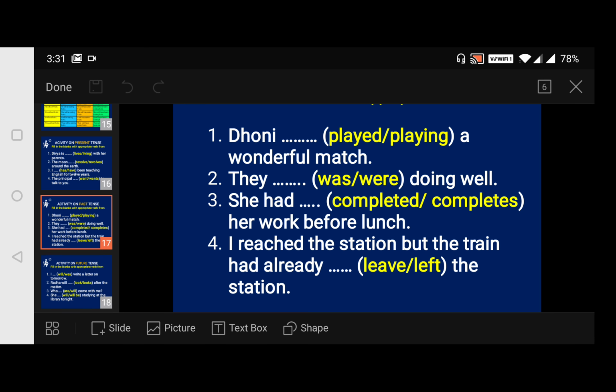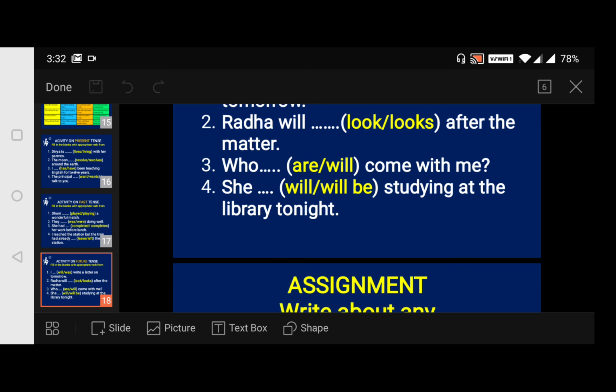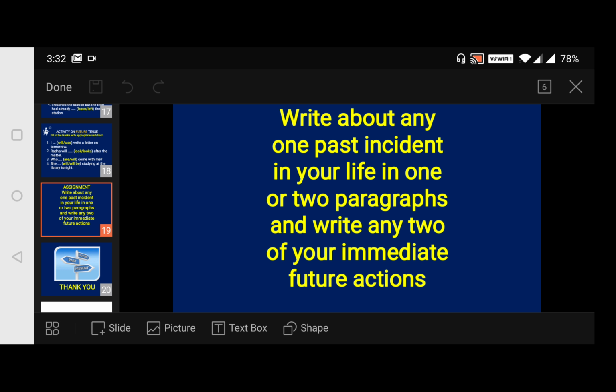Now moving to another slide. It's an activity on future tense. I write a letter tomorrow. Here we should remove "on", I have inserted it by mistake. Then Radha will look or looks after the matter. Then who come with me, who are come with me, or who will come with me. It's about future. She will studying at the library tonight, or she will be studying at the library tonight. You fill in, okay.